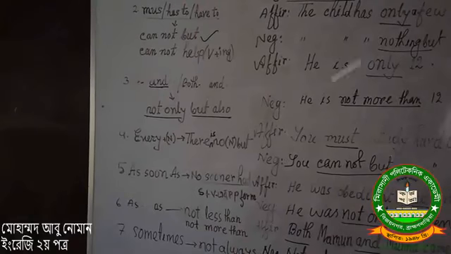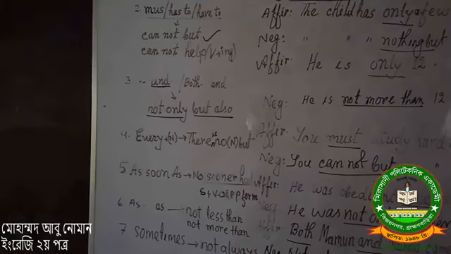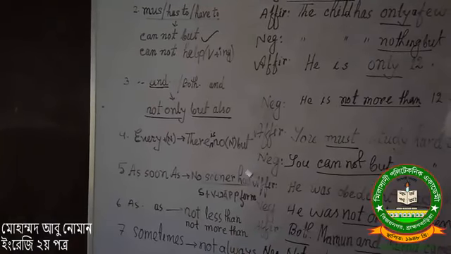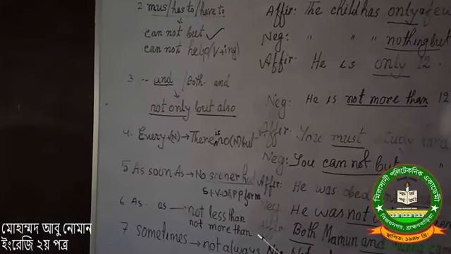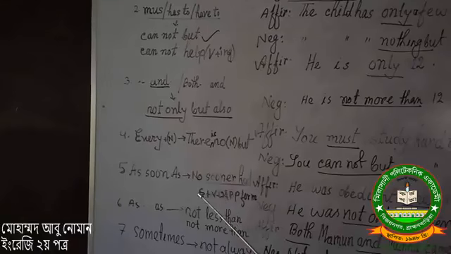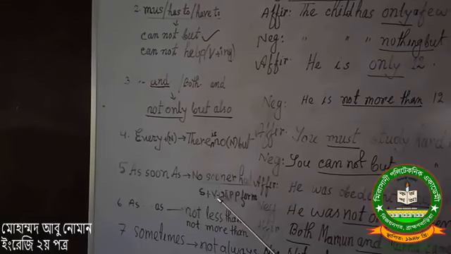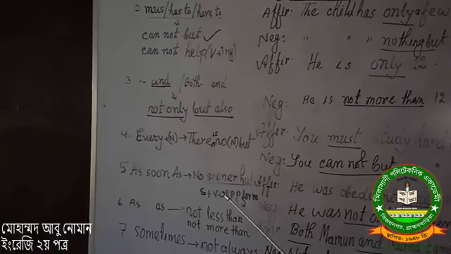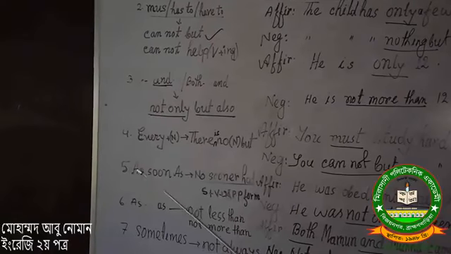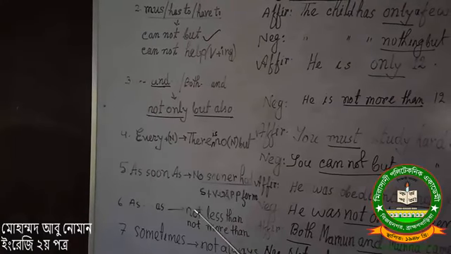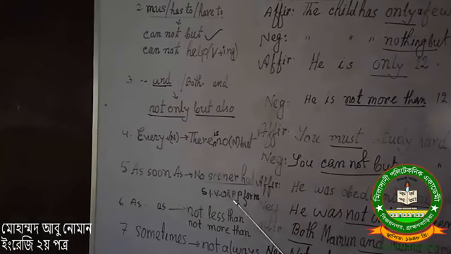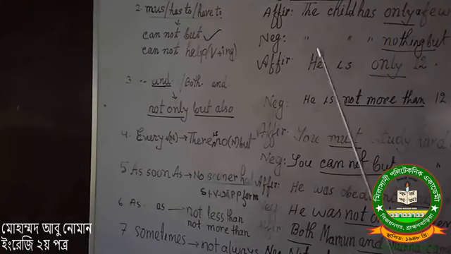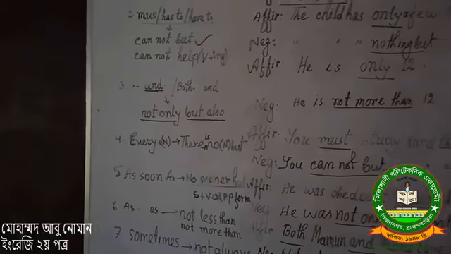We know that after have, the main verb turns into the past participle form. So I have written here: subject plus past participle form of verb. Instead of as soon as, we will write no sooner had, then subject plus past participle form of verb.